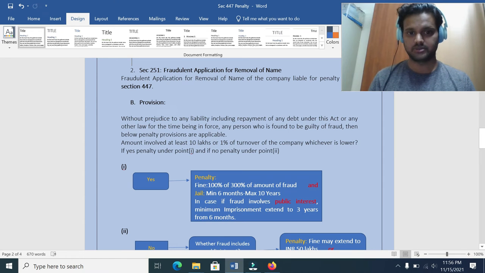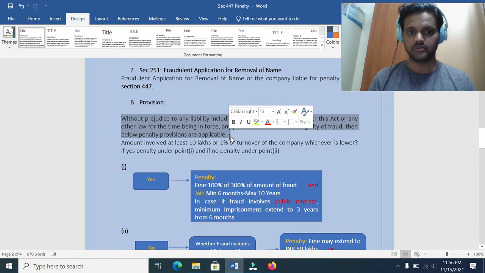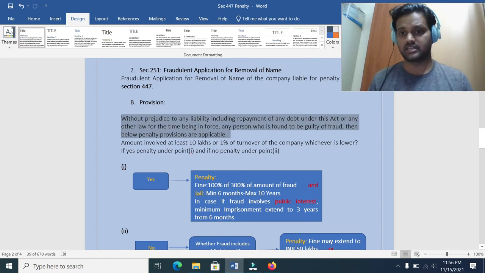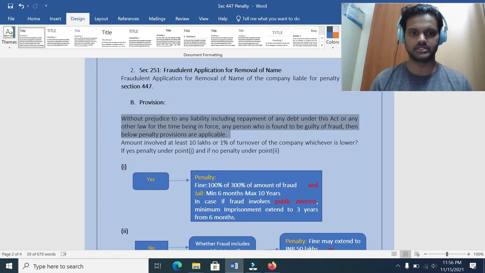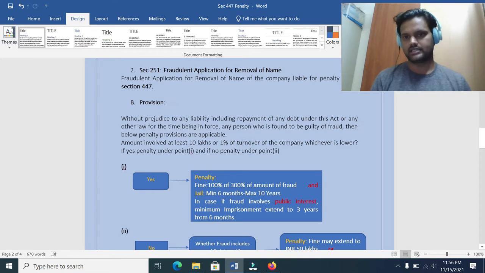Let's read out this provision from the starting. Without prejudice to any liability, including repayment of debt under this Act or any other law for the time being in force, any person who is found to be guilty of fraud, then the below penalty provisions will be applicable. So, what are the penalty provisions? There are two categories here. If you can see point number one and point number two, I divided it into two parts for the simplification of this provision.